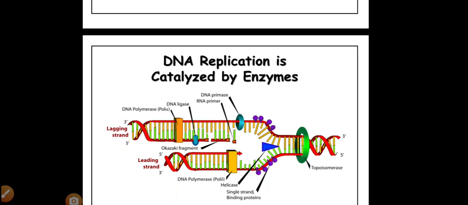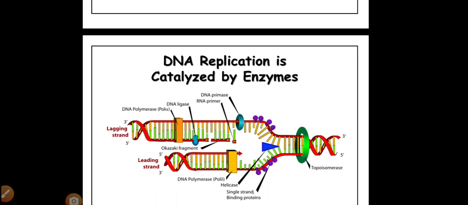So here the replication bubble can proceed in two directions. That is, replication is bidirectional. So the breaking of hydrogen bonds proceeds either way.